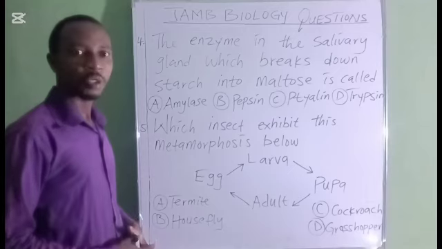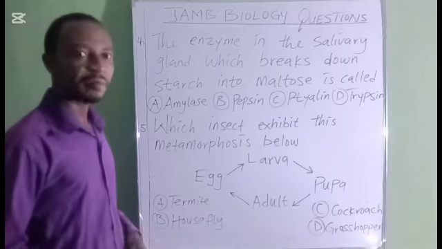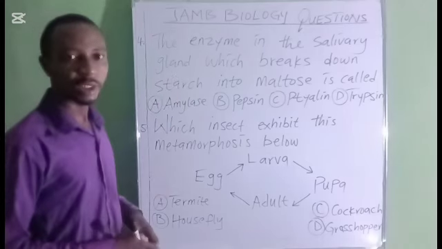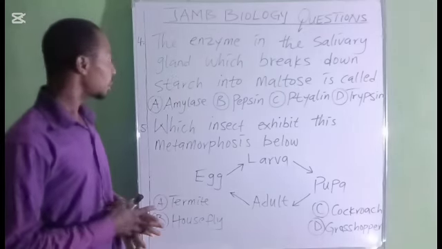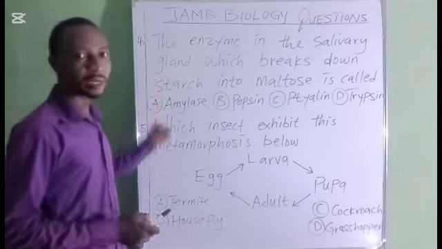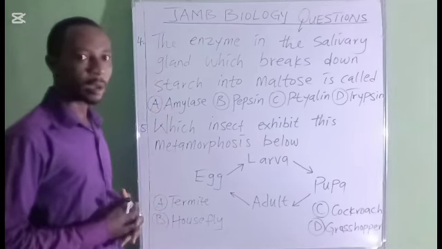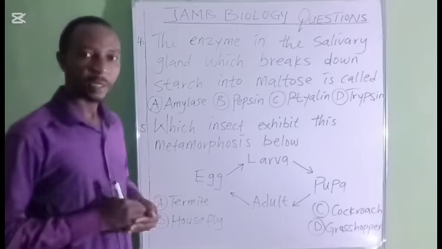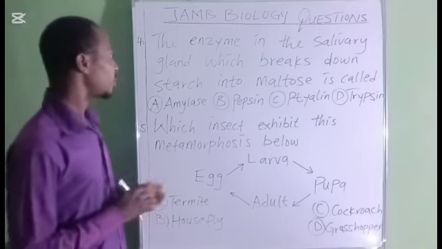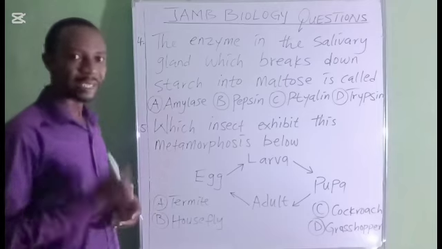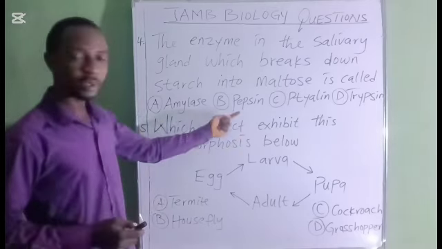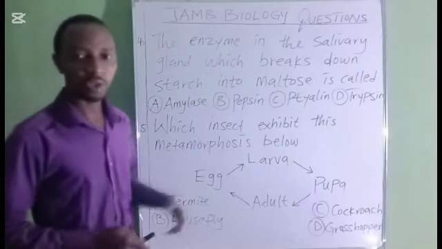Okay, let's look at question number four. Question number four says the enzyme in the salivary gland which breaks down starch into maltose is called dash. Here they are testing your knowledge about the enzyme that is present in the saliva, which helps to break down starch into maltose in the mouth. Is it amylase, pepsin, thiamine, or trypsin?